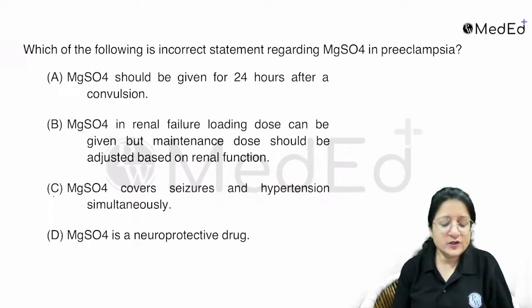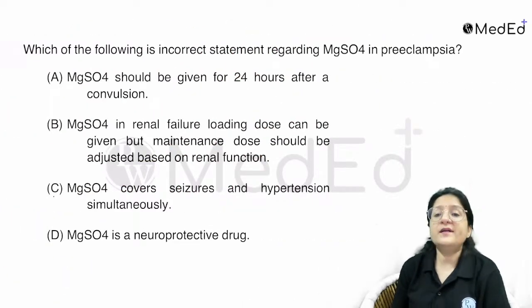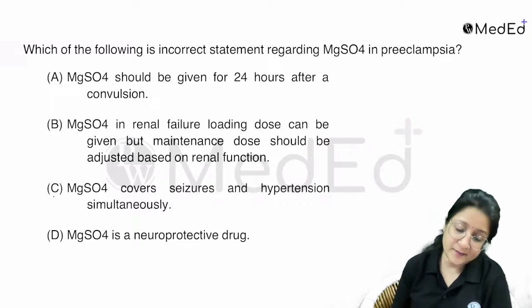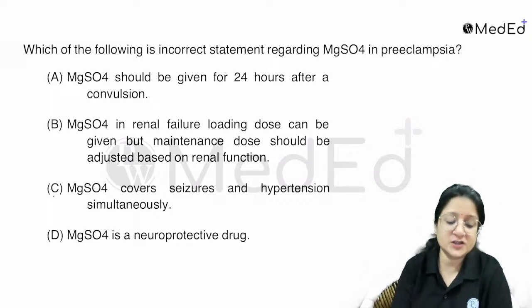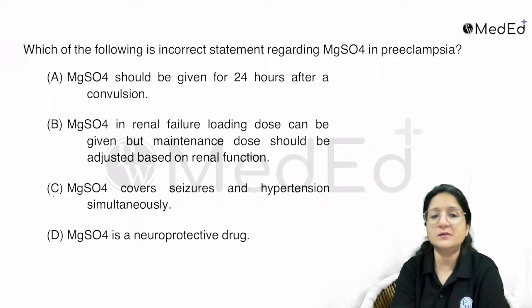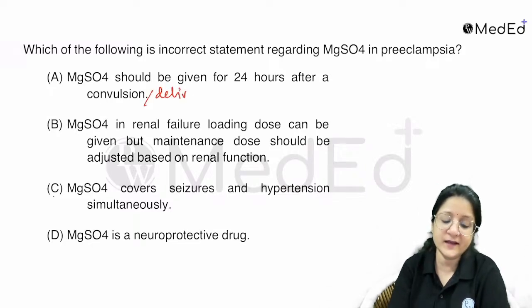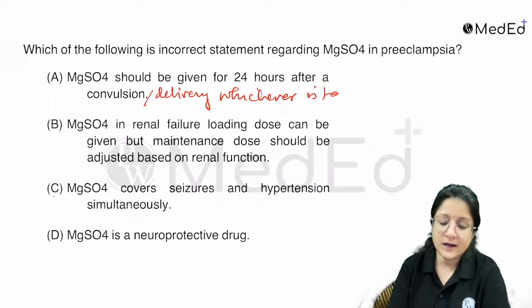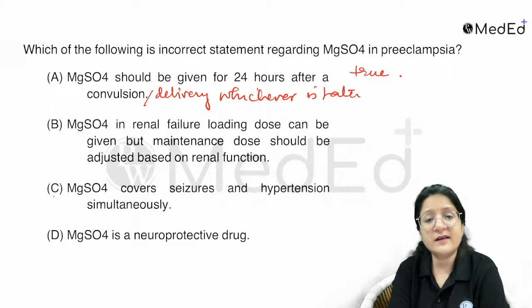Next question. Which of the following is an incorrect statement regarding magnesium? Straightforward question. Magnesium sulfate should be given for 24 hours after convulsion or delivery, whichever is later, right? So this seems like a true statement. Magnesium sulfate in renal failure.